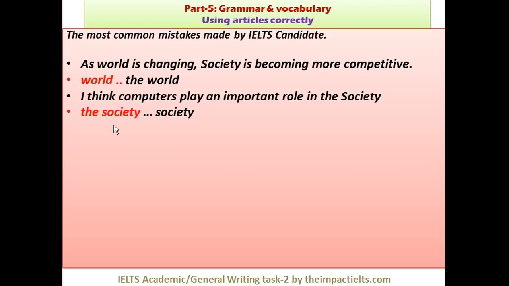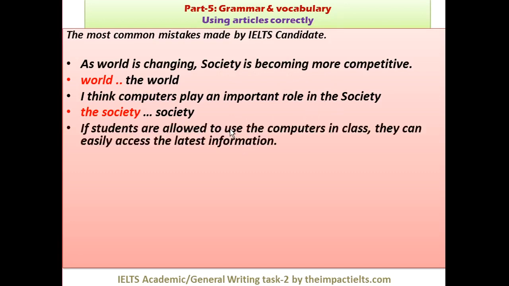So when I say, the society where I live is congested, here I can use the because I'm talking about a particular society. But if I'm talking about society in general or as a whole, you don't need to. And you can see here as well in this example, society is becoming more competitive because we are talking about society in general, right? So when we talk in general, we don't use the as an article, right?